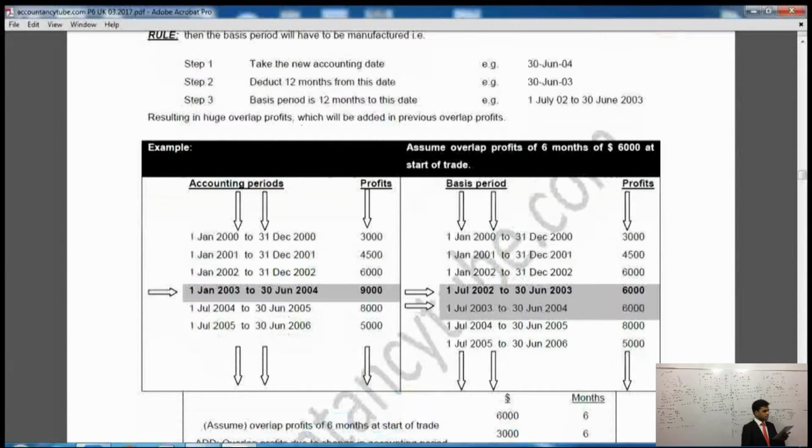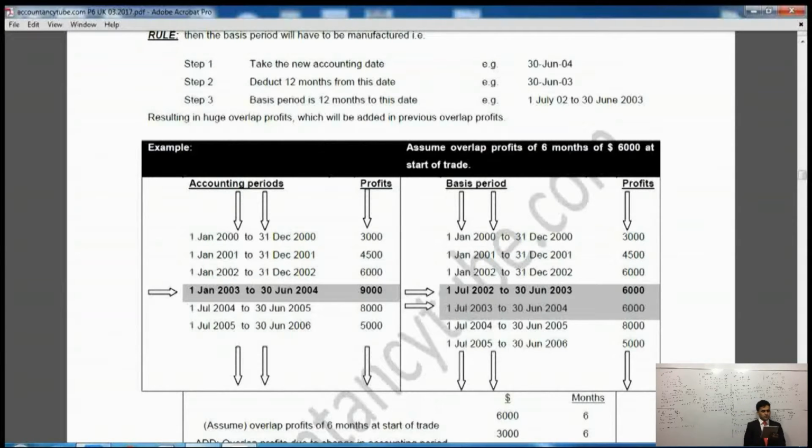If you look at the table, on the left side, the business was doing fine, 3,000 profit, 4,500, 6,000, then the 9,000 profit. Now, if you look at the 9,000 profit, of how many months? It is from 1st of January 2003 to 30th of June 2004. How many months? These are, I think, 18 months, aren't they? So 18 months worth of profit is 9,000 pounds. What is the accounting date ending? It is on 30th of June 2004. Which tax year is it? It is 4-5.